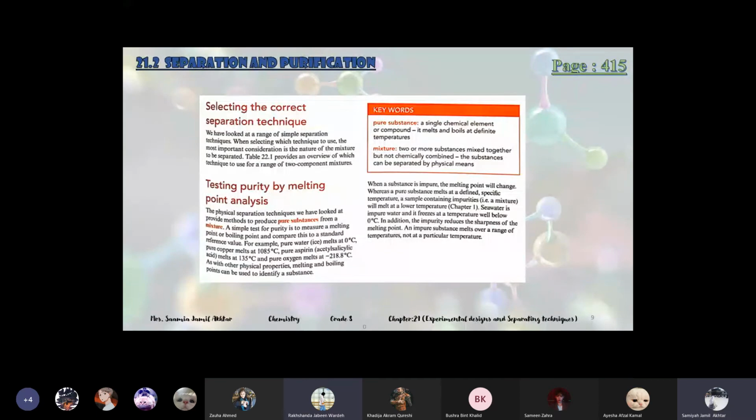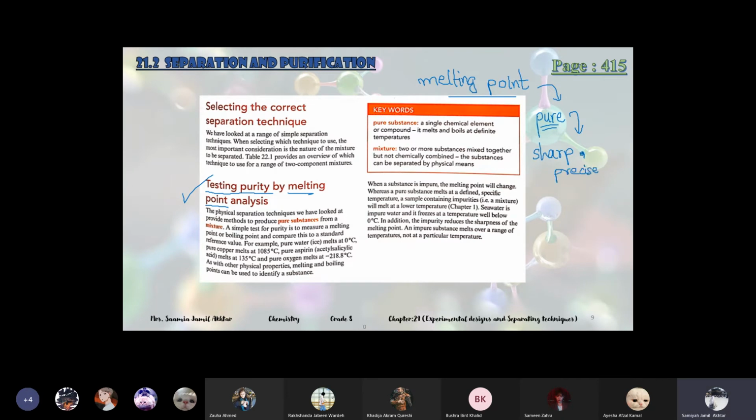Okay, so testing purity by melting point analysis. See the topic name, testing purity by melting point analysis. By using the technique of melting point, we can actually test whether the substance is pure or not. If a substance is pure, its melting point will be sharp, exact, a precise melting point.